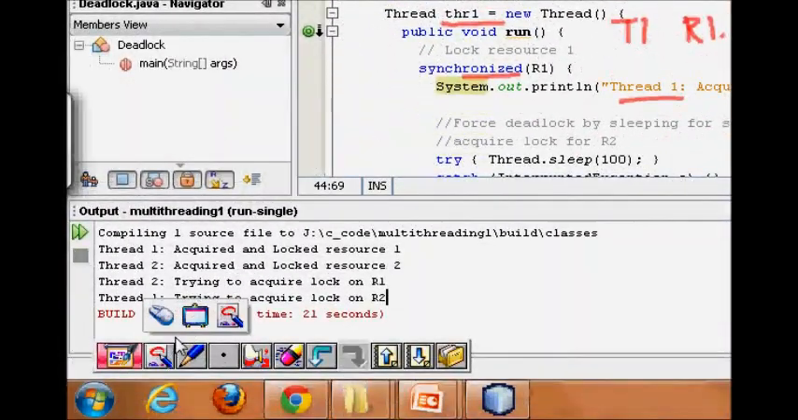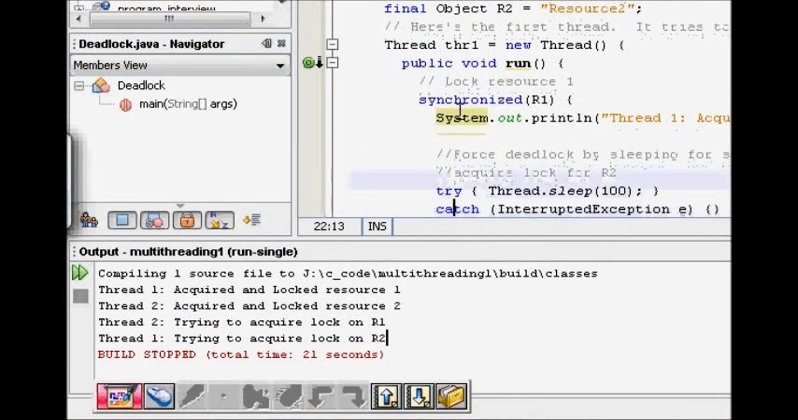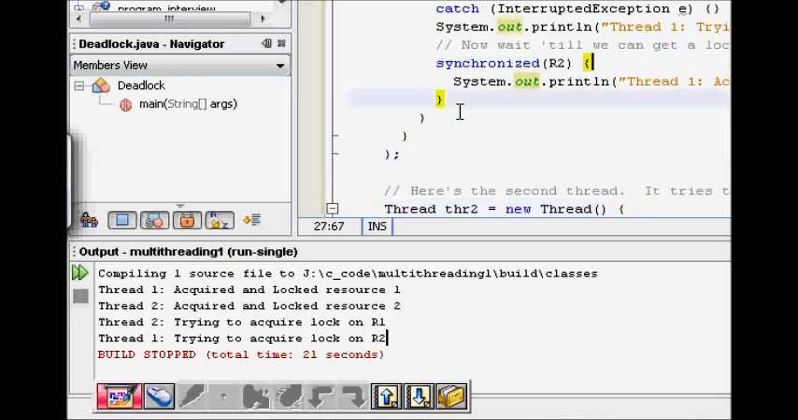Okay, so now what happens here is that it sleeps for some time. This sleeping is there so that thread 2 gets some time to acquire its first resource, which is resource 2. So it sleeps for 100 milliseconds, wakes up. Now it says thread 1 trying to acquire lock on R2, and it is trying. If it is successful, it will write thread 1 has acquired and locked resource R2.